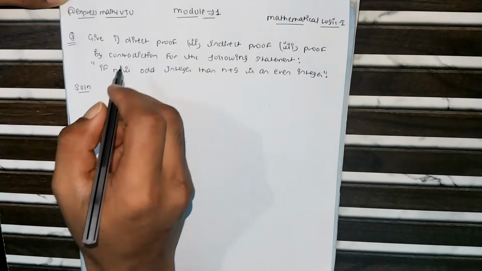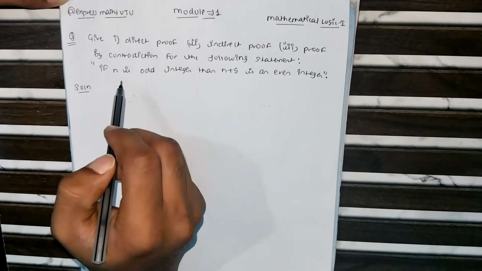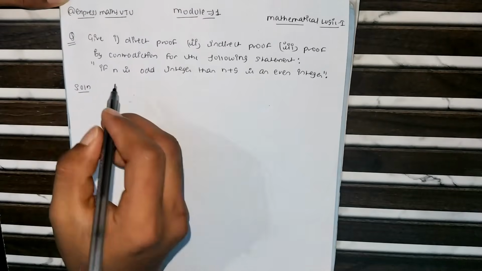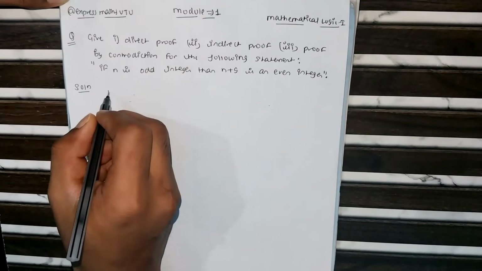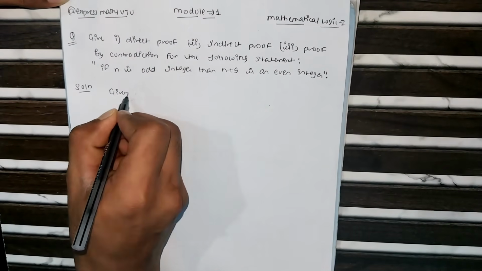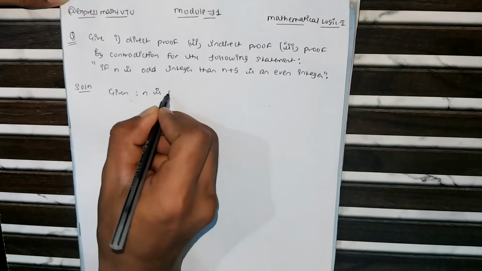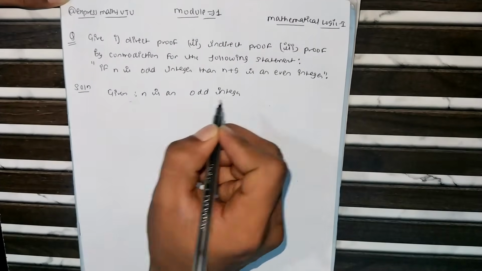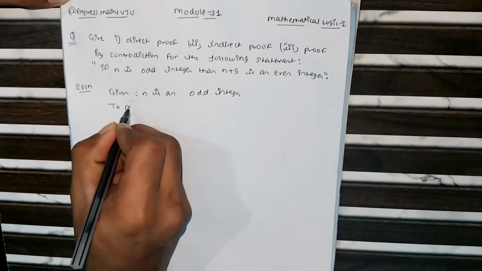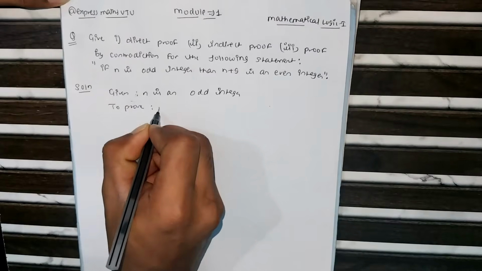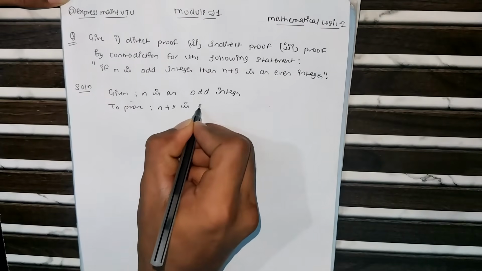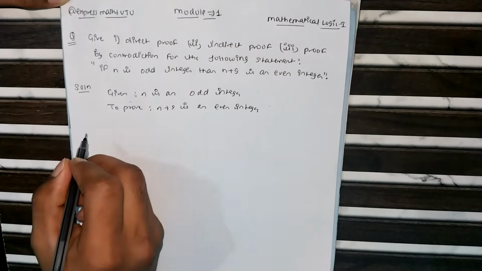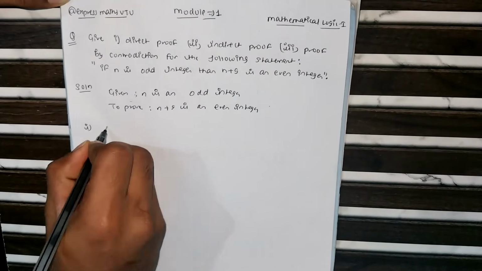So first we go for direct proof. With the help of direct proof we have to show that if n is an odd integer, then n plus 9 is an even integer. So, given: n is an odd integer. To prove: n plus 9 is an even integer.